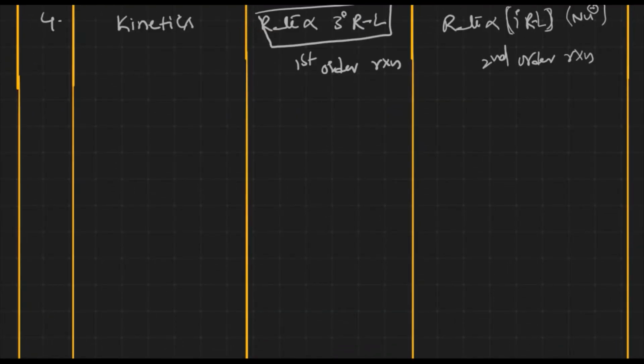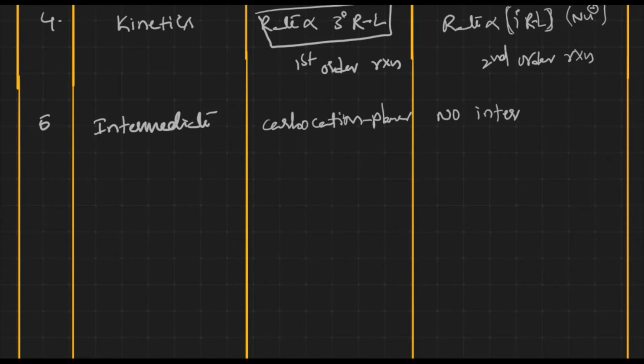Now let us see the fifth statement. What is the intermediate for the reaction? In the SN1 reaction, the intermediate is a planar carbocation. In the SN2 reaction there is no intermediate, only a transition state or activated complex is formed.